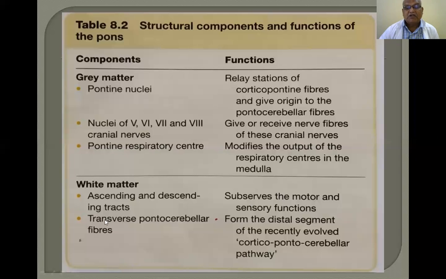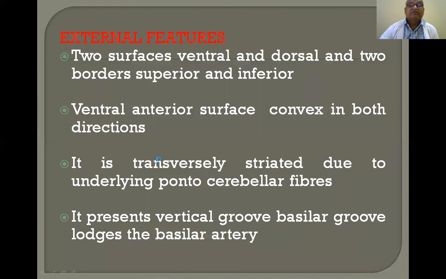Now, transverse pontocerebellar fibers. These fibers arise from the pons and go to the cerebellum. They are pontocerebellar fibers. Ascending and descending tracts you can take as longitudinal fibers. You can take these as transverse fibers from the distal segment of the recently evolved corticopontocerebellar pathway. From the cortex to the pons, the pontine nuclei are there. From the pontine nuclei, they go to the cerebellum. So this is the corticopontocerebellar pathway.